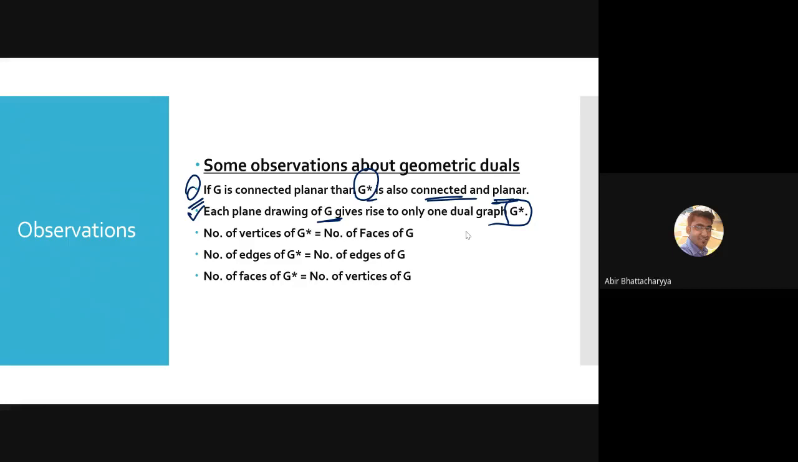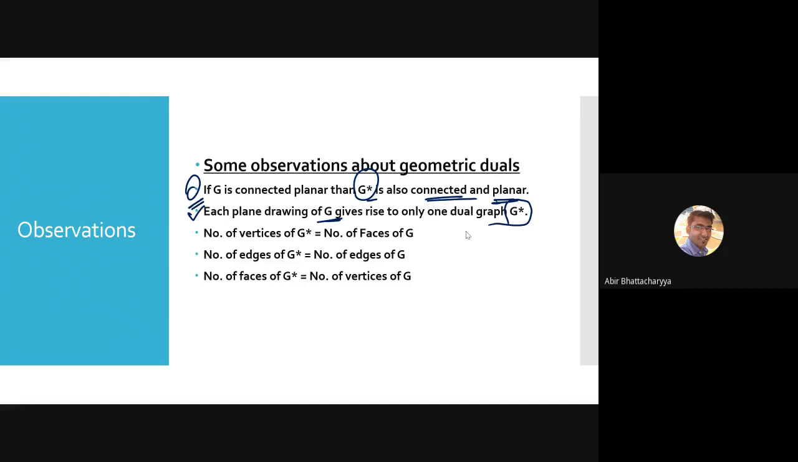That means if I talk about K4, what is the dual of K4? K4 is not the embedded version. We have to draw the plane drawing of K4, and then we can find the dual of that graph. We cannot find the dual of a non-planar drawing. Even K4 is planar, we know that.